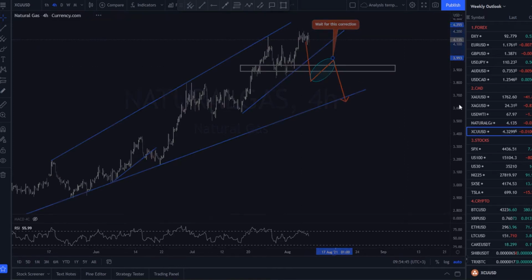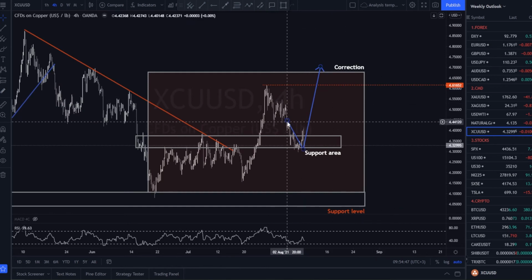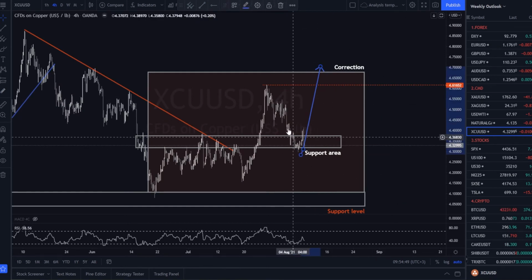Let's head over to copper. Copper respected our previous forecast as the price dropped towards the support area. In the coming days, we anticipate the price to make a fake support breakout before reversing and make a new top inside the correction.